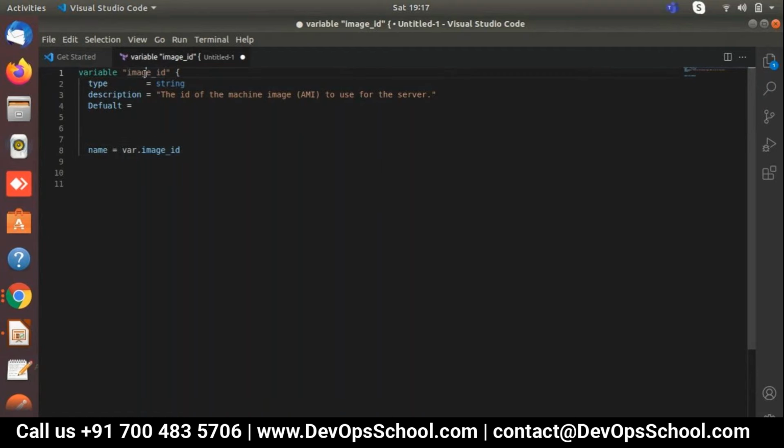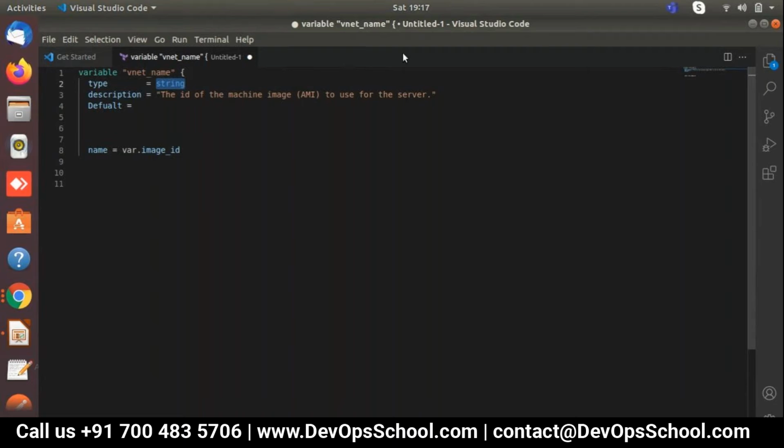So this is the defining methodology. That's why we are using image id or something like that. This is the variable name, and I can give any name. You can align it as you like; there is no difficulty to change this. I'll align the vnet name. Now types: there are four types we normally use: string, map, list, and some more are available that I'll explain step by step in today's session.